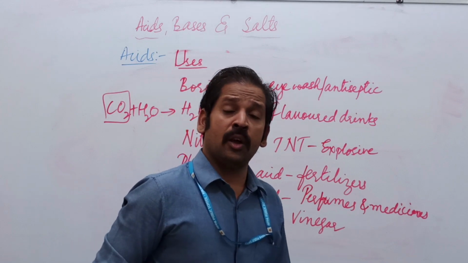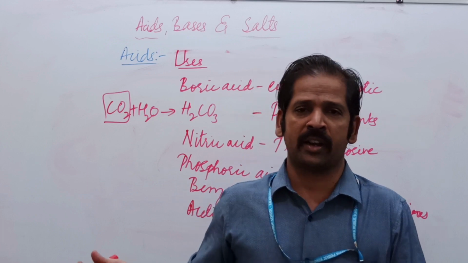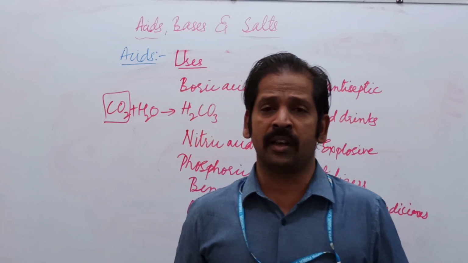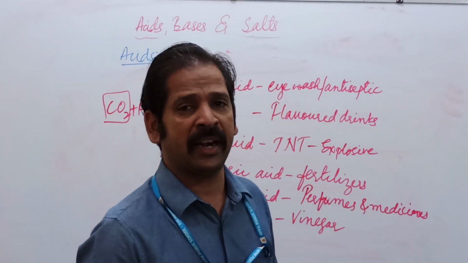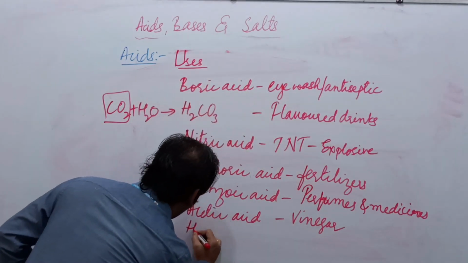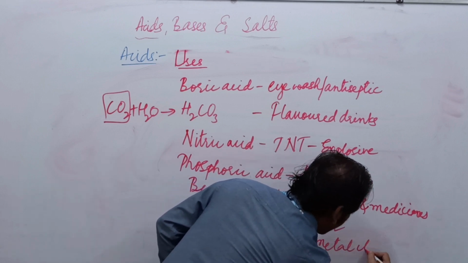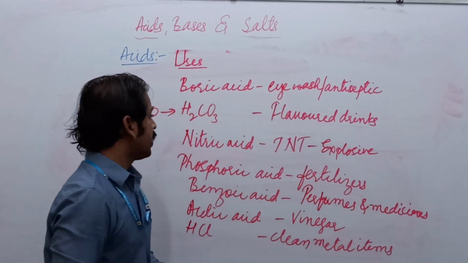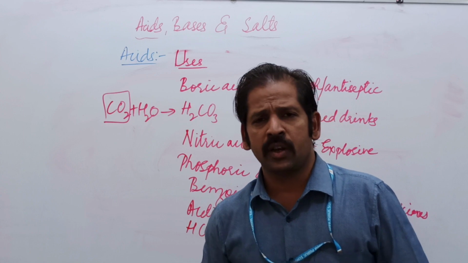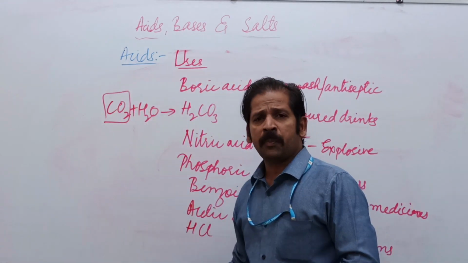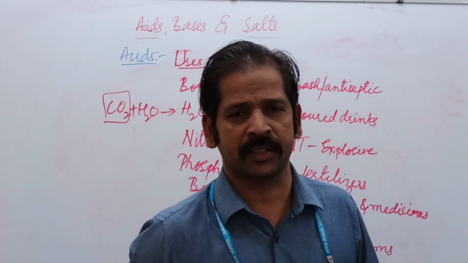And the last one is the most strong acid, that is hydrochloric acid. Hydrochloric acid is used to clean the metal items. Yes, these all are the uses. Apart from that, so many acids are there, lots of uses are there. So we will wind up this topic about the acids, and next we will go for the next part, that is bases.